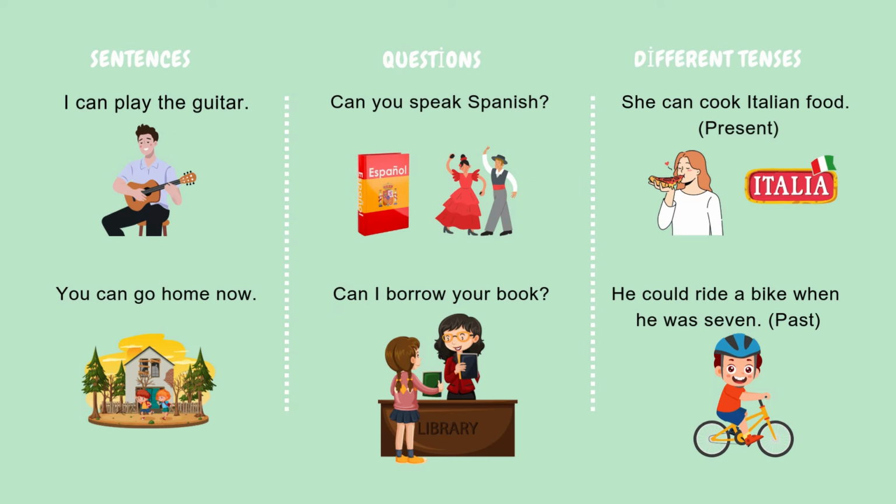Example sentences. I can play the guitar. You can go home now. And example for question form. Can you speak Spanish? Can I borrow your book? And two examples in different tenses. She can cook Italian food. He could ride a bike when he was 7.